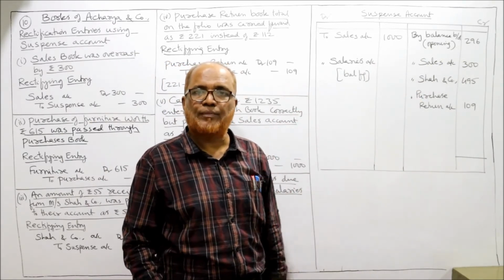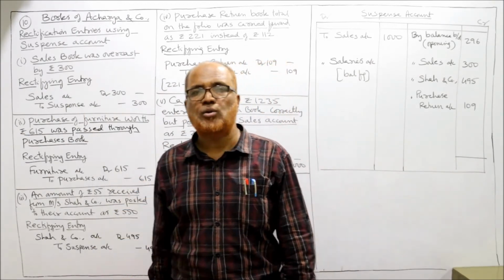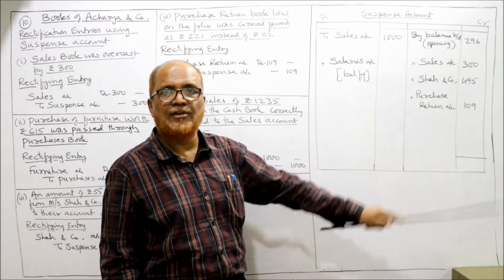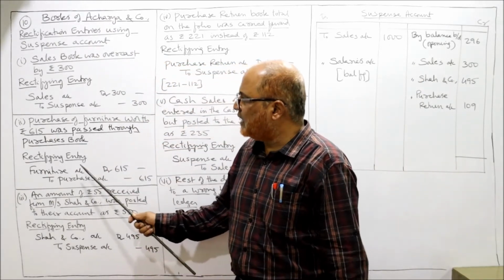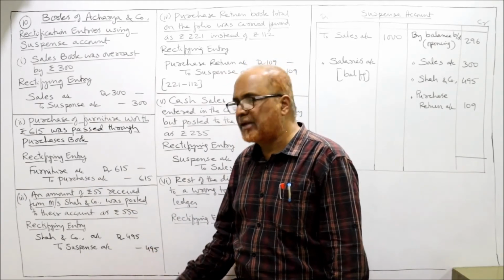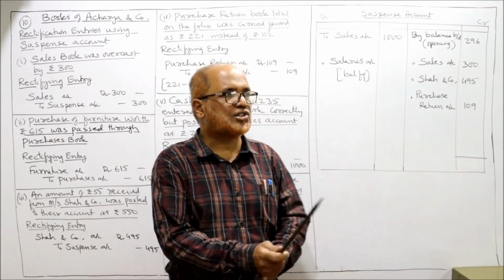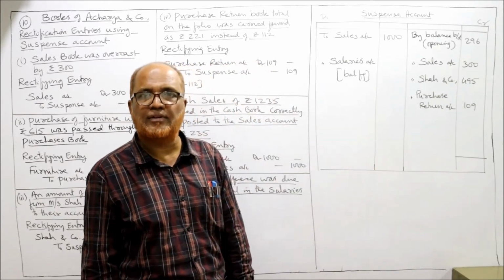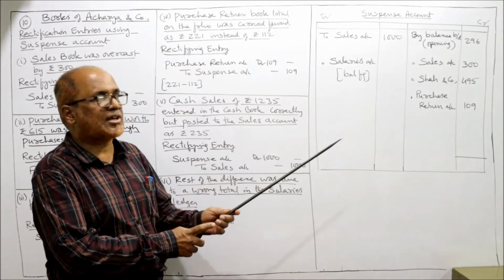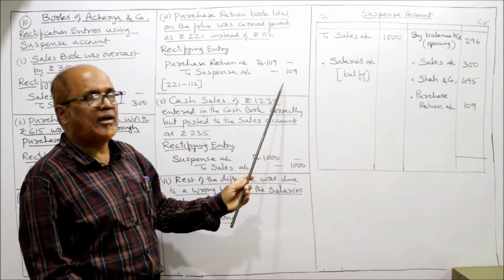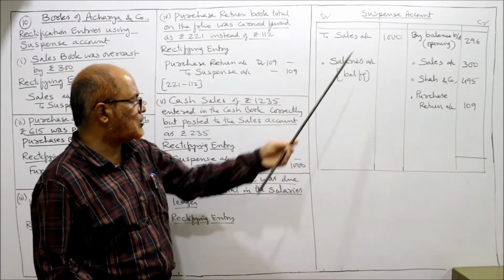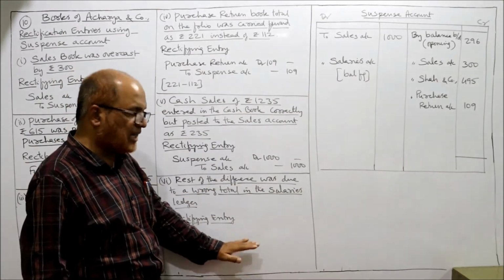Now we'll make all the postings. The first entry is sales account debit to suspense account. So suspense account is credited by sales 300. First entry posted. Second entry is furniture to purchases, but suspense account is not there. Ignore. Then Shah and Company to suspense. So suspense account is credited by Shah and Company 495. Next entry, purchase return account debit to suspense account. The suspense account is credited by purchase return 109. Next entry, suspense account debit to sales. Suspense account is debited to sales 1,000. All the entries we have passed except the last one.